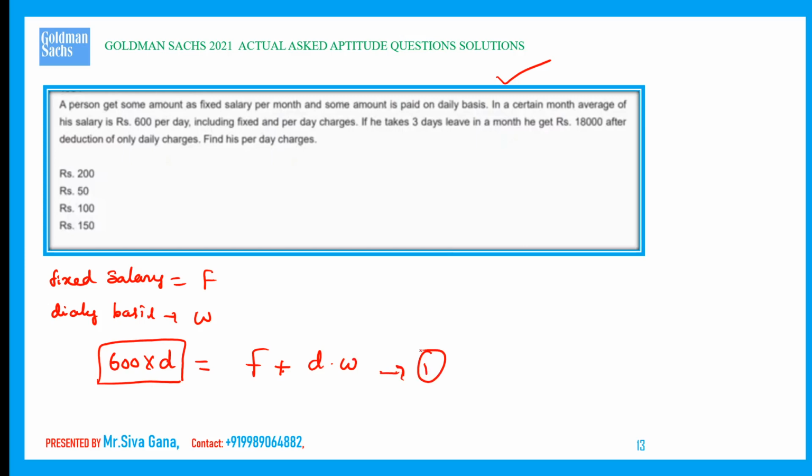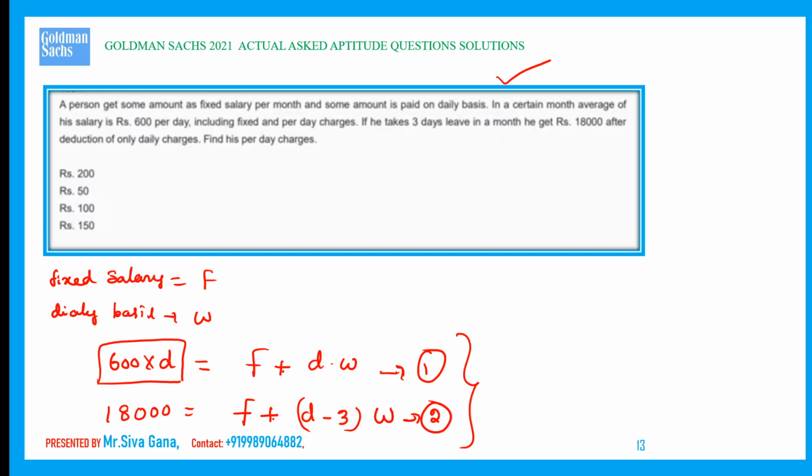If he takes 3 days leave in a month, he gets 18,000, after the deduction of only the daily charges. The fixed charges remain. Now the number of days he worked is D minus 3, each day W. This is the second equation. If you solve these two equations, you will get F, D, W. 3 variables, 2 equations.